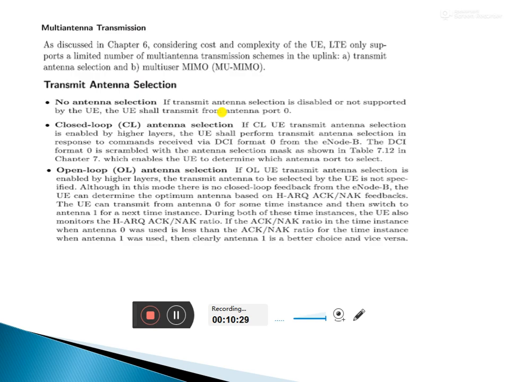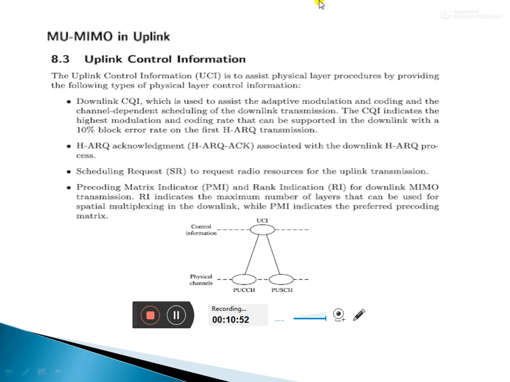If the signal reaches the destination point, the destination will send the acknowledgement back. So we have to receive the signal with the help of closed loop antenna or open loop antenna. This is the selection of the transmit antenna procedure.